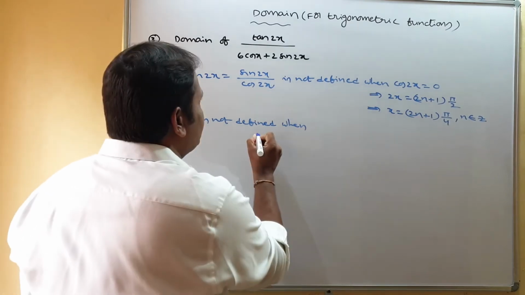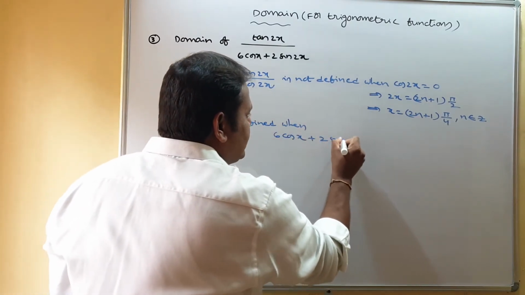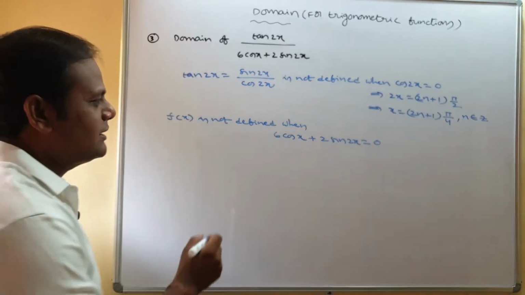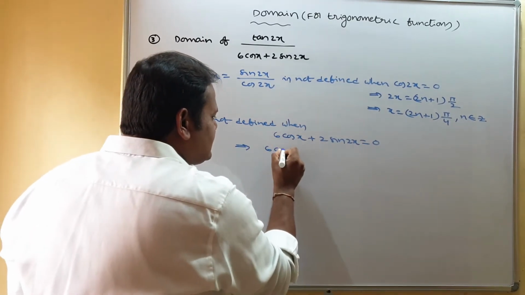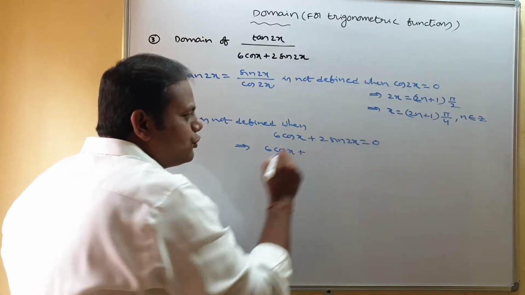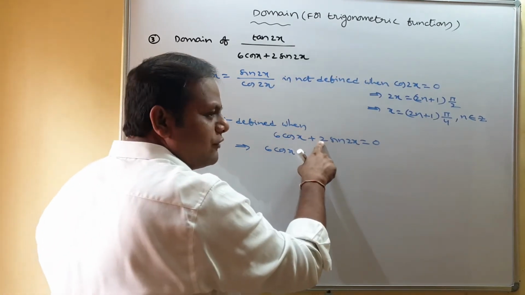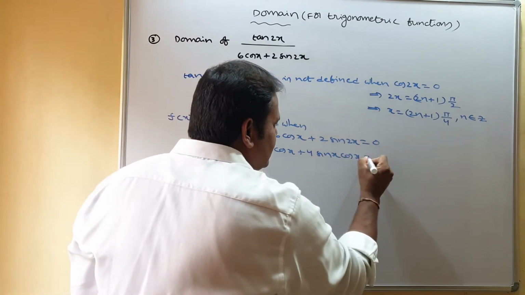What is the denominator? 6 cos x plus 2 sin 2x equal to 0. Now you see that sin 2x is 2 sin x cos x. Here already we have 2, so totally it is 4 sin x cos x.